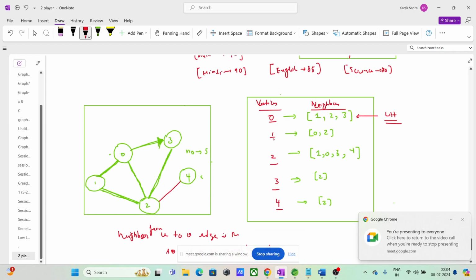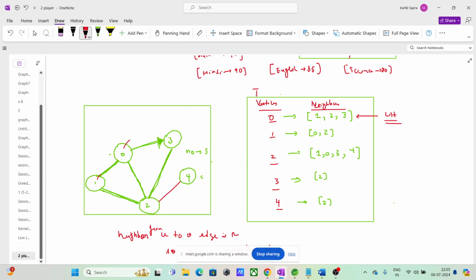So this is your list, okay. So basically guys, in this case where your vertices are integer values, basically 0 1 2 3 4 are integer values, right? So vertices will be of type integer, basically your key will be of type integer, right? And the value, that is your neighbor, will be of type list of integer. This is your value, right?